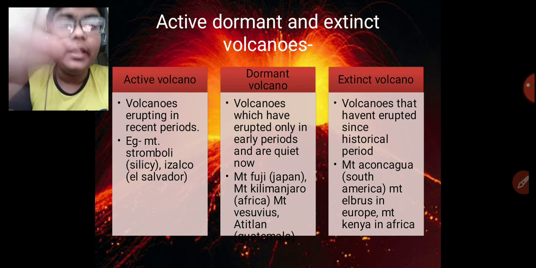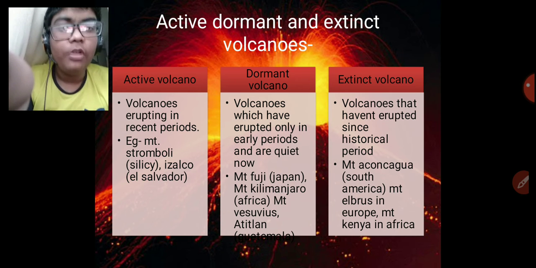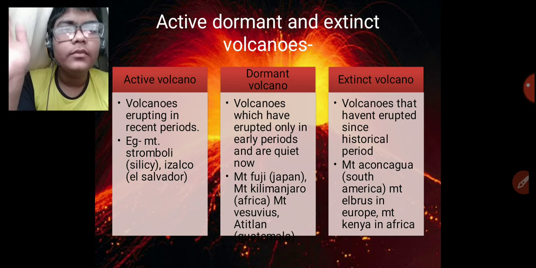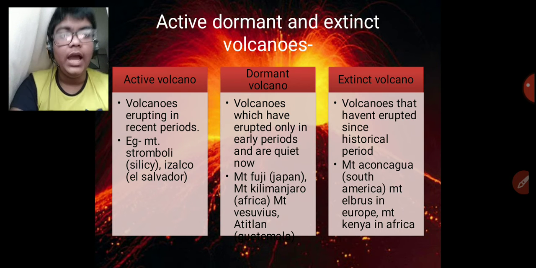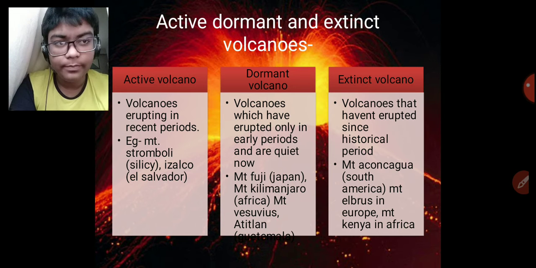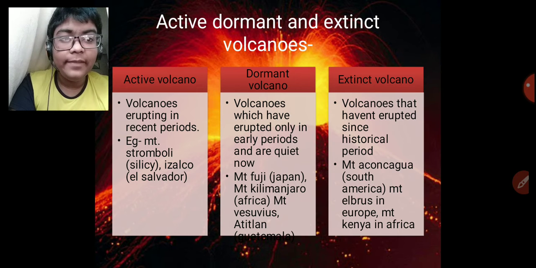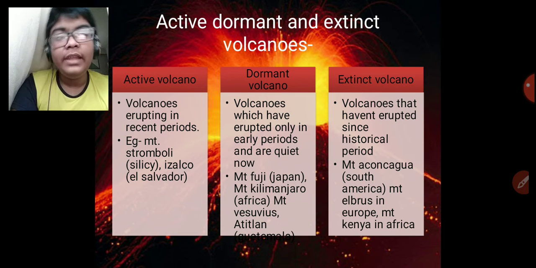Atitlan in Australia. The extinct volcanoes are the volcanoes that haven't erupted since a historical period, like Mount Aconcagua in South America, Mount Elbrus in Europe, Mount Kenya in Africa.